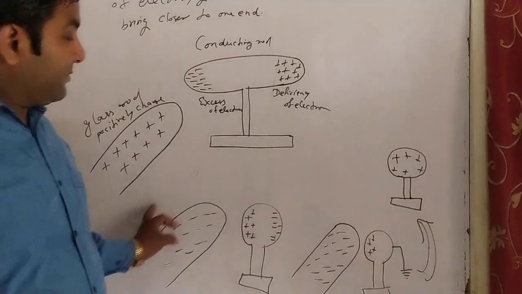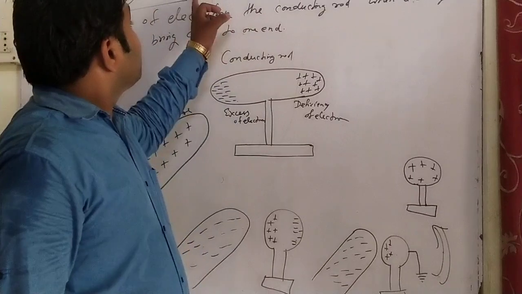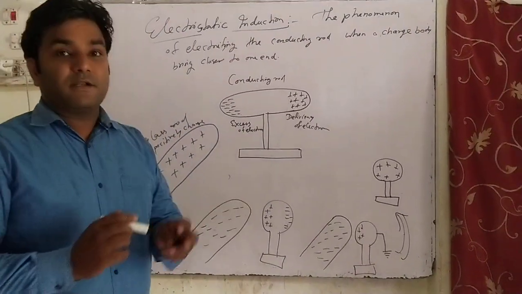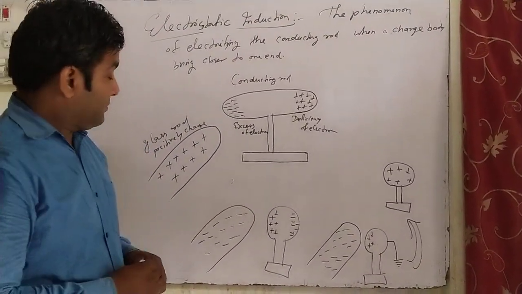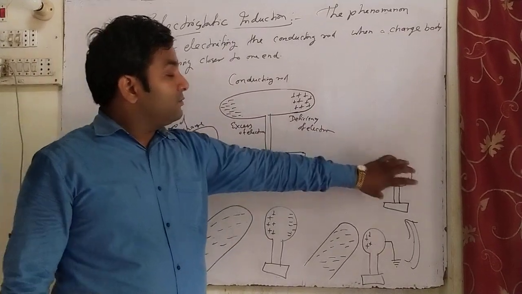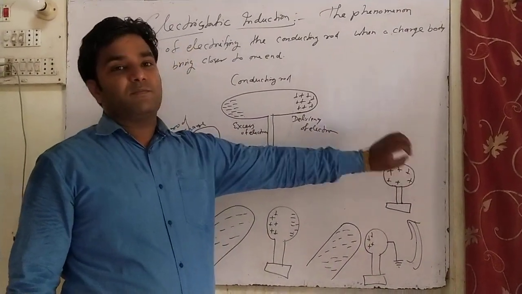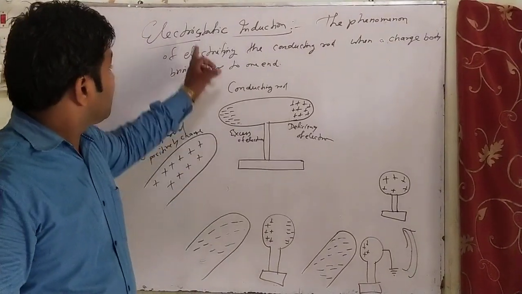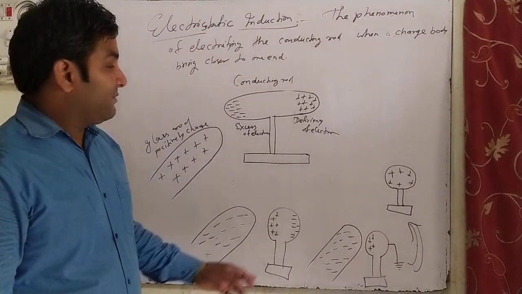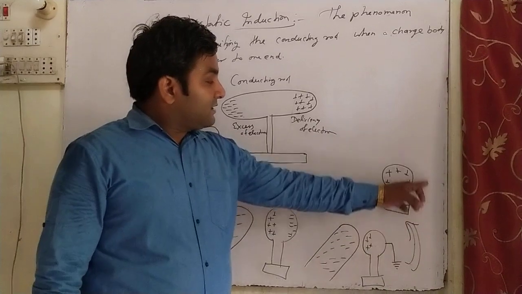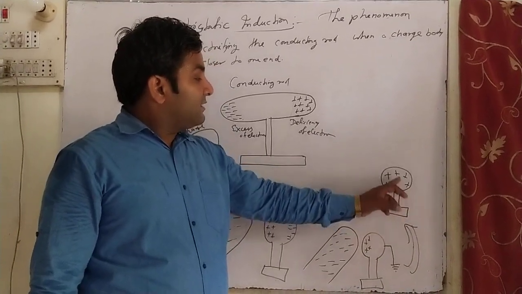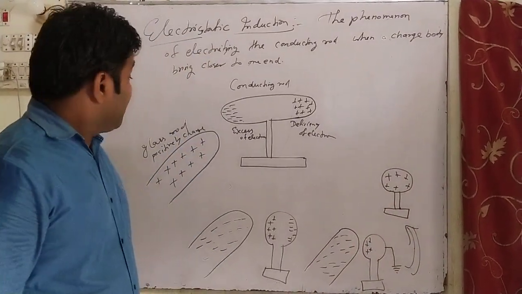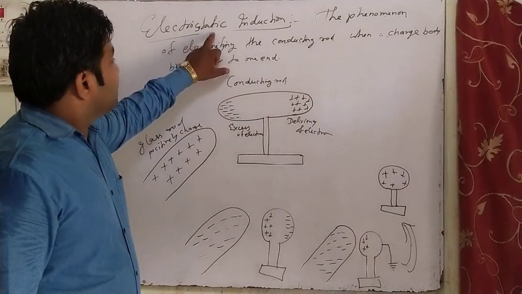This is an important discussion about electrostatic induction. Suppose a conductor is given and you are asked how to make the conductor positively charged without direct contact. By this electrostatic induction method, you can make the conductor positively charged.